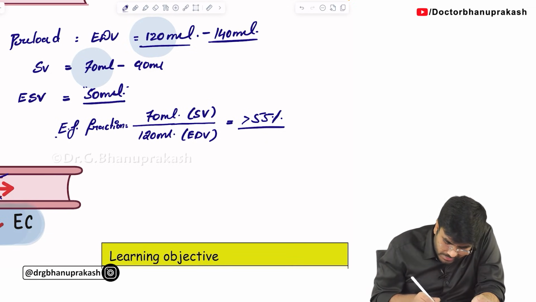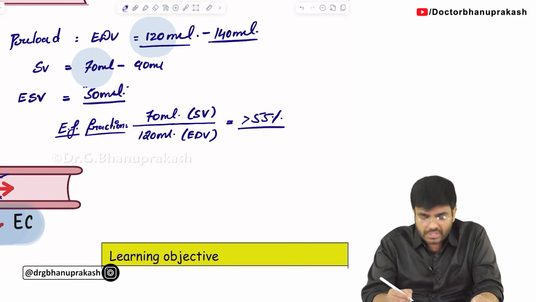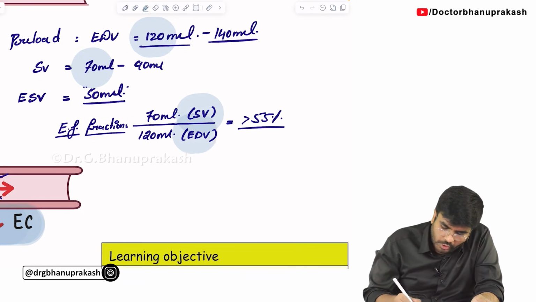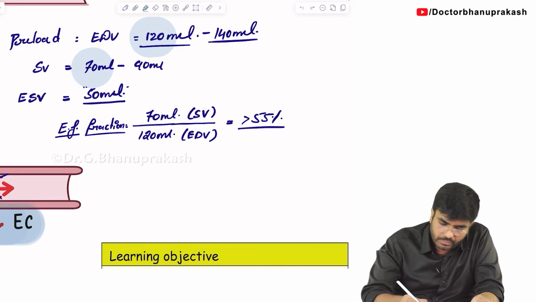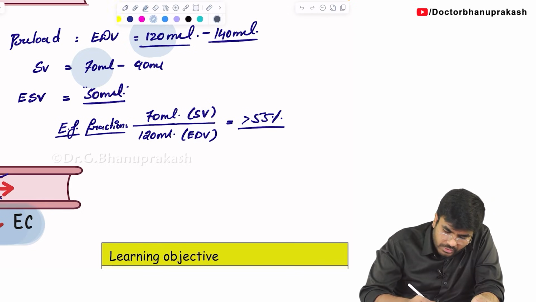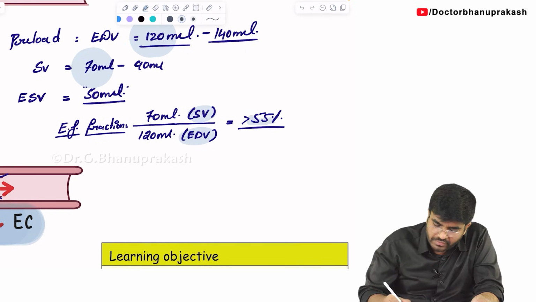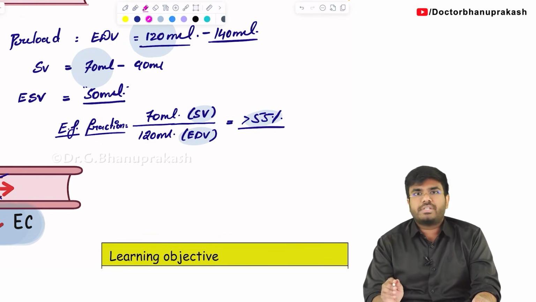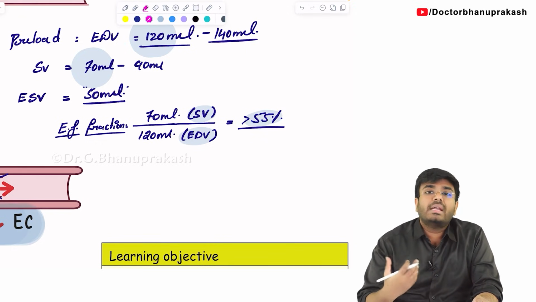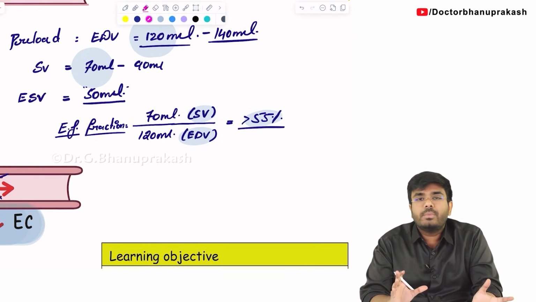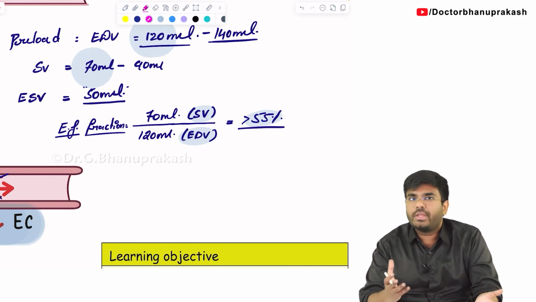Okay. So tell me, what is EF, ejection fraction? Ejection fraction, the formula is stroke volume divided by end diastolic volume. Okay, done. So what is the ejection fraction? Usually the ejection fraction is greater than 55%. So it will tell you how good the heart is working. Always remember, more than 55% of the blood will be ejected into the aorta.